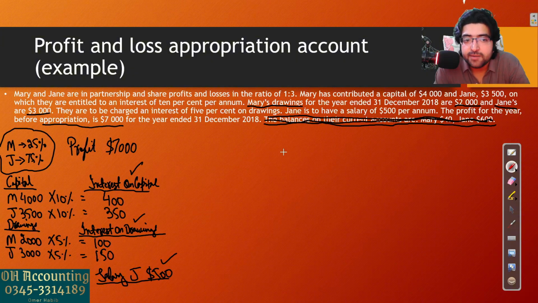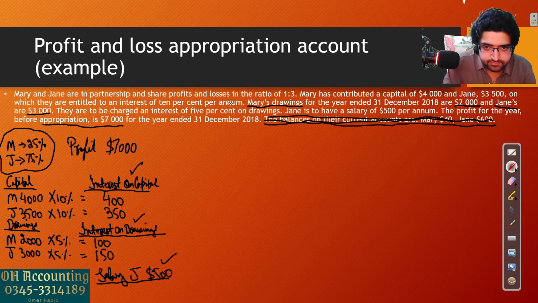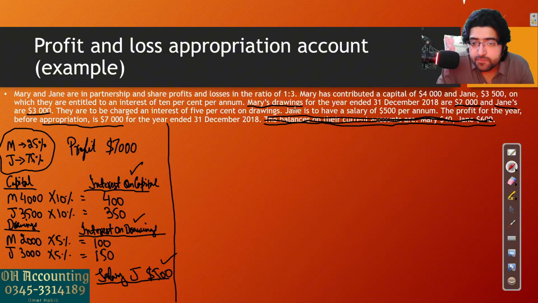Okay, let's start preparing the appropriation account. Now, the appropriation account starts where the income statement ends, which is the profit for the year. Okay, you will give the heading here, profit and loss appropriation account. I'm not giving the heading, I don't have that much space here. So I'm just starting with, okay, make two columns.